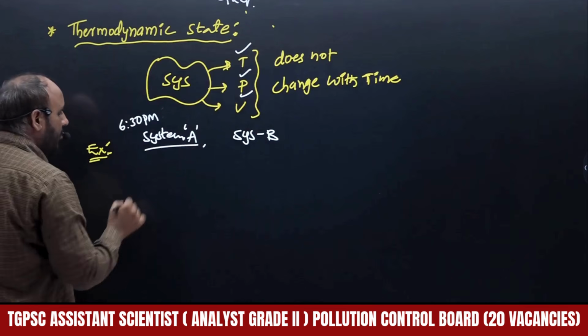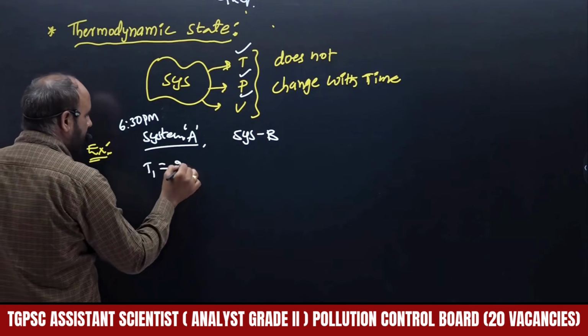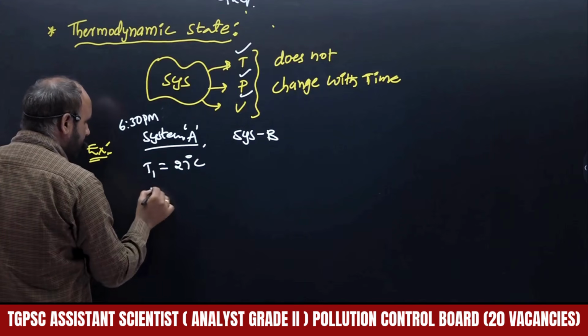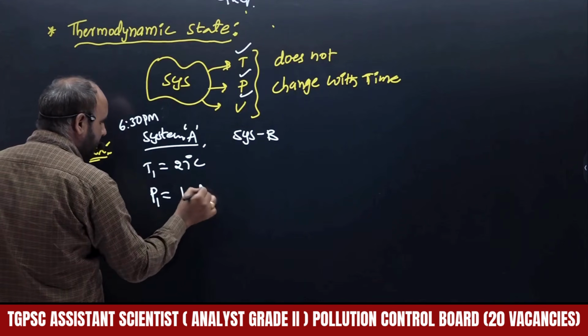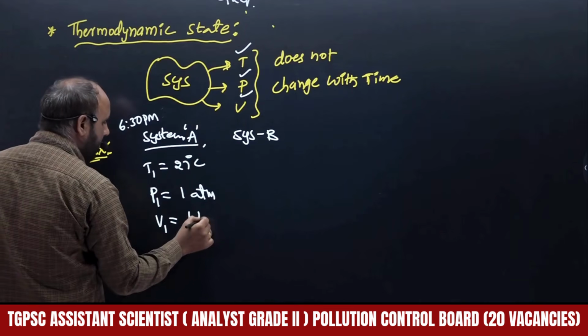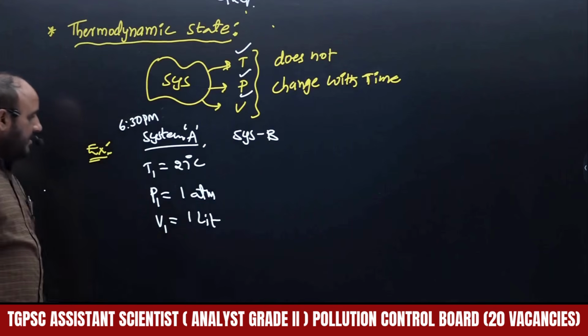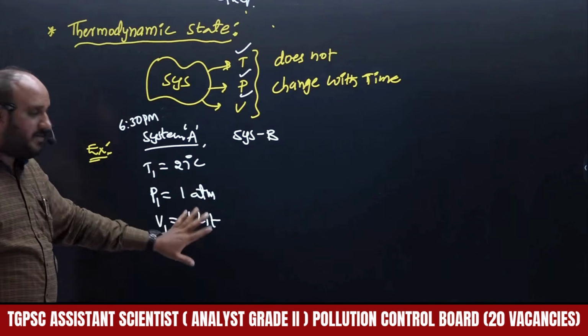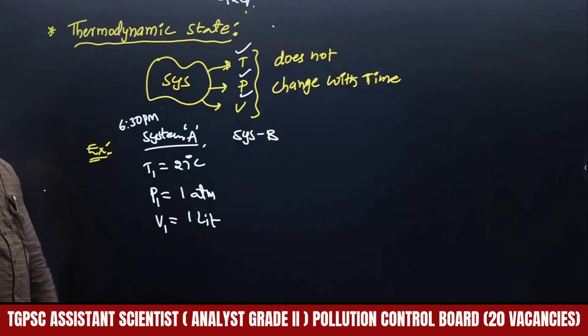Temperature, pressure and volume. The temperature is 27 degrees centigrade, pressure is 1 atmosphere, and volume is, for example, 1 liter. These are the conditions we observed at 6:30 p.m.